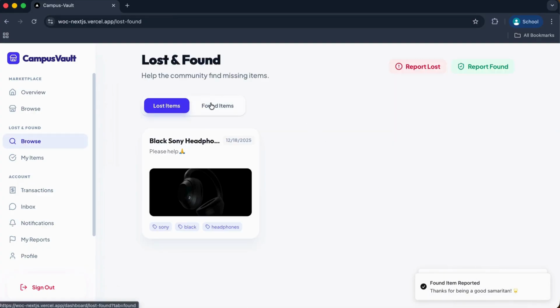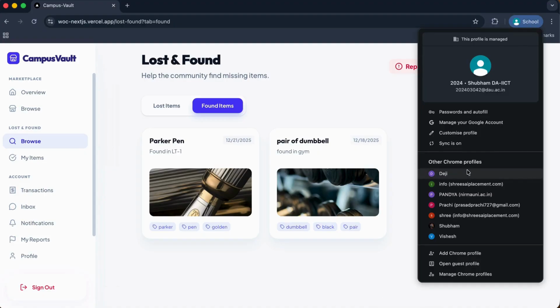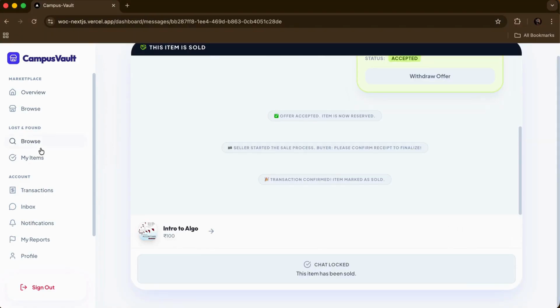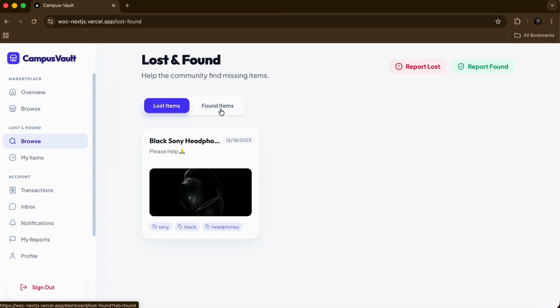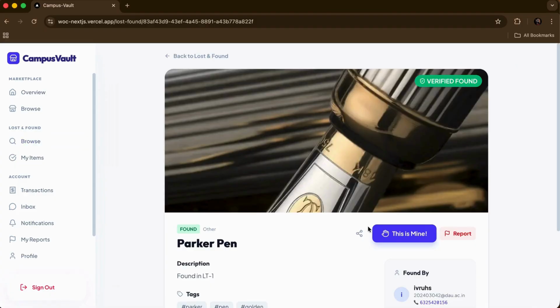Found item reported. If I go back to the found item page, I can see there are 2 options. Now let me again switch the user. Let me come back here. If I go to the browse item, say suppose in the found item, this Parker pen is mine. I want to claim it. So what I will do is,